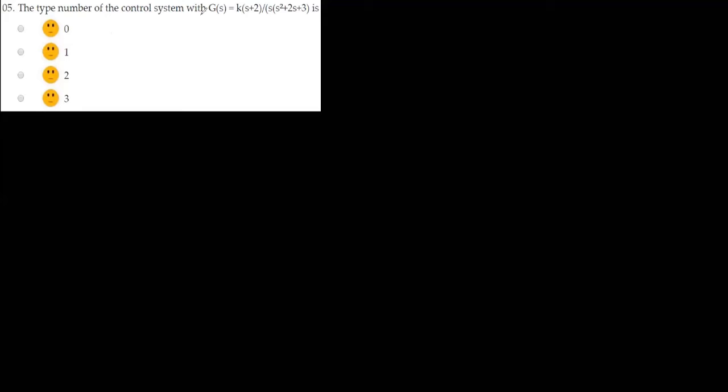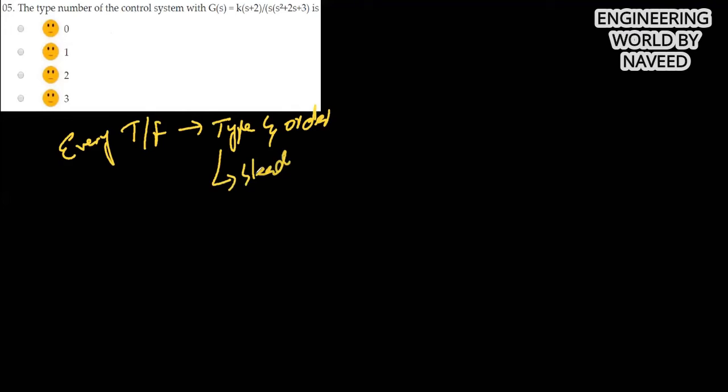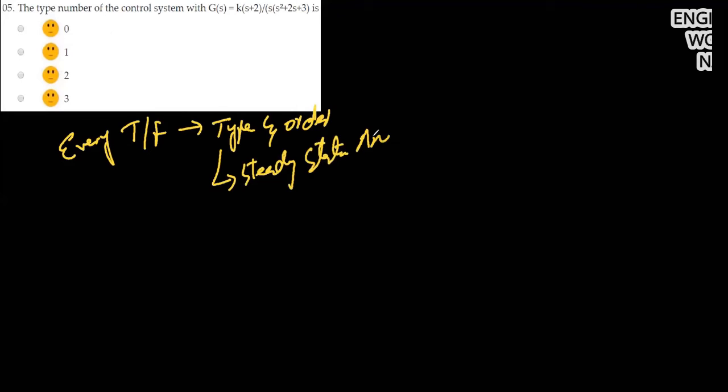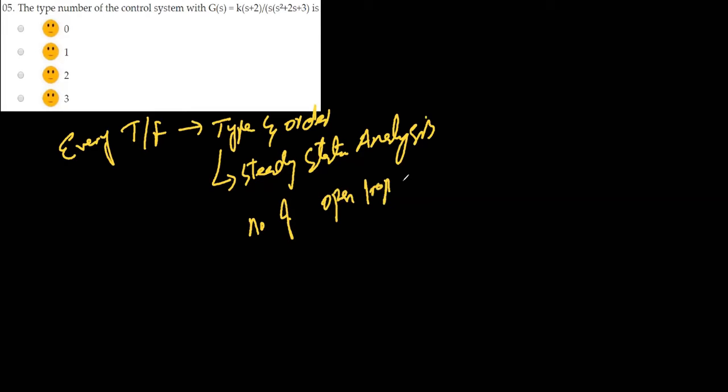Okay, next MCQ is: the type number of the control system with G(s) equal to K(s plus 2) divided by s into (s square plus 2s plus 3) is. Actually, every transfer function has a specific type and order. The steady state analysis depends on the type. The type of the system is obtained from the open loop transfer function, and the number of open loop poles at the origin determines the type of the control system.